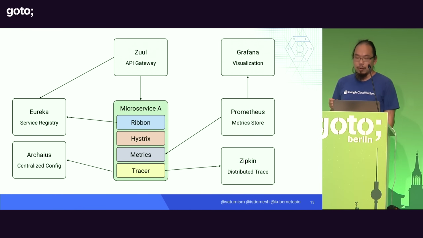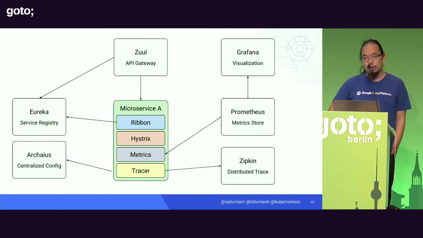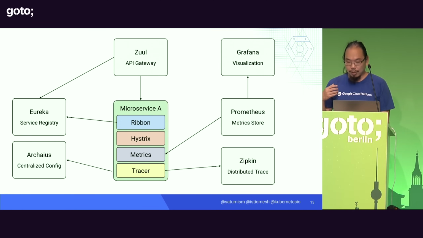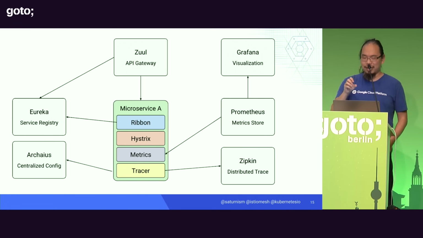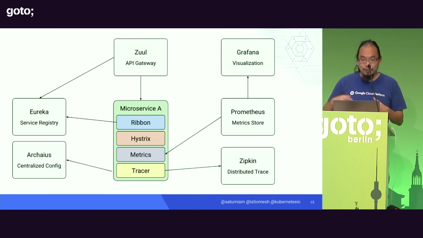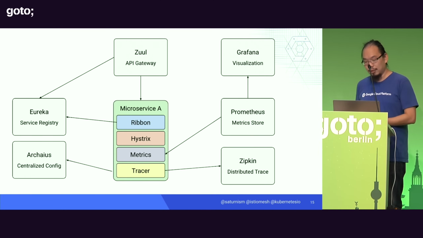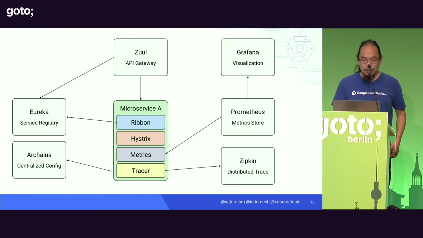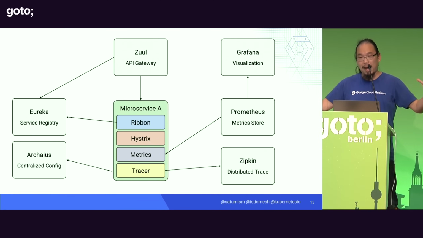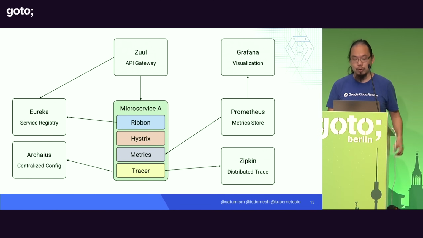However, some of these tools you have to put directly into your microservice. So your service, in addition to the business logic that you have to handle, which should be somewhat like a single unit, is probably very small, hopefully. But you also have to add all of this client-side logic in order to deal with some of these cross-cutting concerns. And now your microservice may not look so micro anymore. Even though you're just writing a small piece of the business logic, in your application you're actually dealing with all of these cross-cutting concerns.